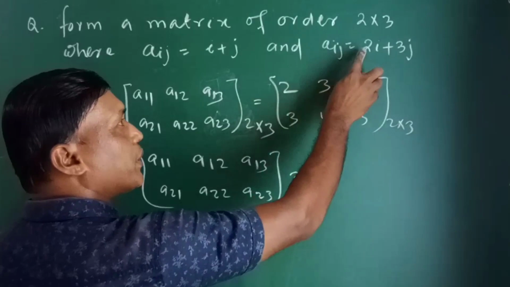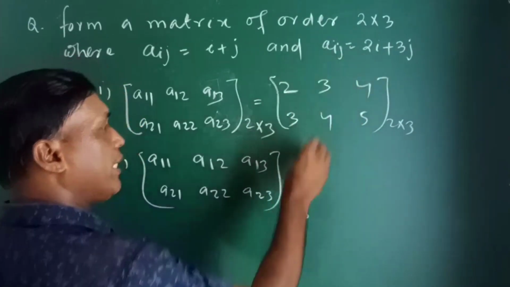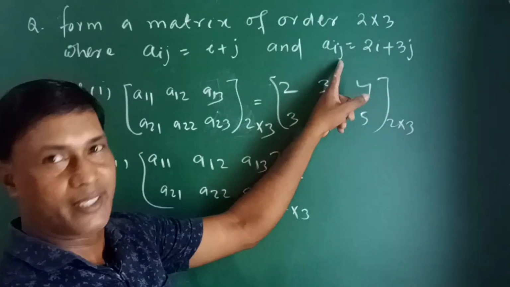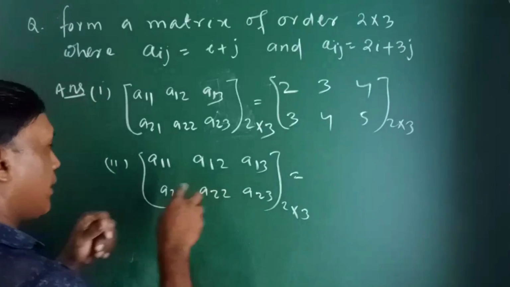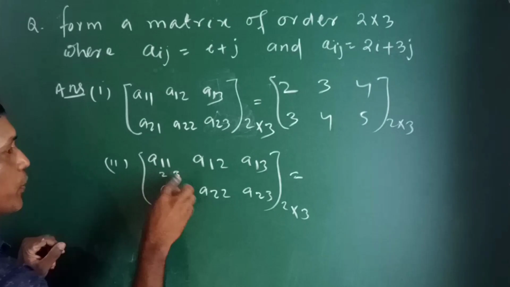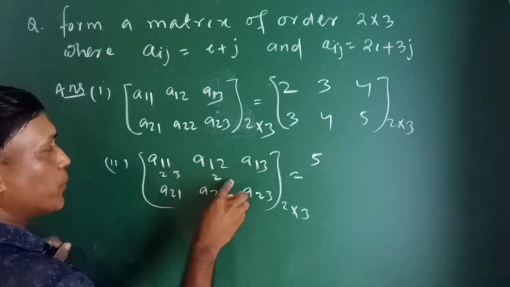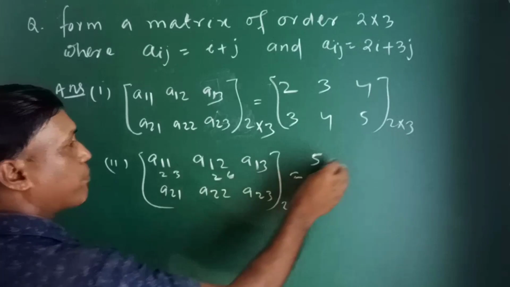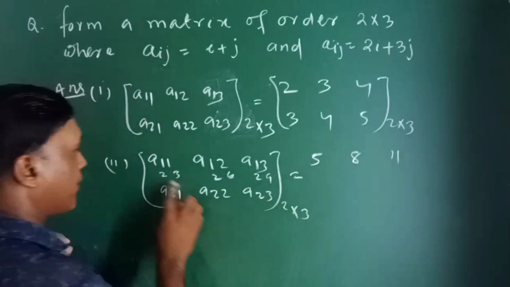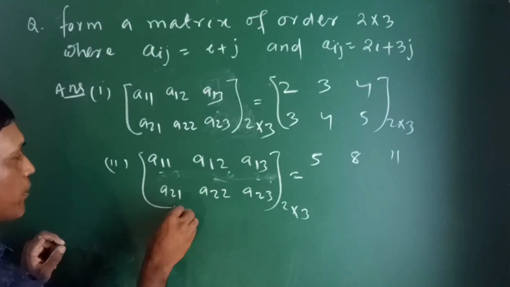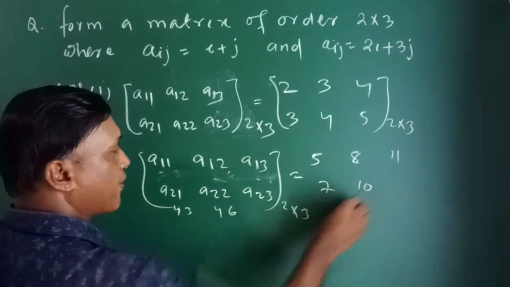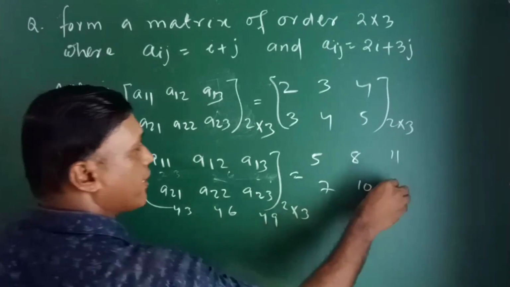If aij is 2 into i plus 3 into j, then a11 is 2 ones are 2, 3 ones are 3, so 2 plus 3 is 5. a12 is 2 ones are 2, 3 twos are 6, 6 plus 2 is 8. a13 is 2 ones are 2, 3 threes are 9, so 11. Then a21 is 2 twos are 4, 3 ones are 3, 4 plus 3 is 7. a22 is 2 twos are 4, 3 twos are 6, so 10. a23 is 2 twos are 4, 3 threes are 9, so 13.